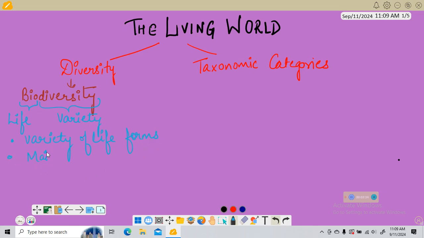Then it maintains the ecological balance. Ecological means the balance in our nature. Now if we need to preserve this biodiversity, preserve means if we need to protect this biodiversity.